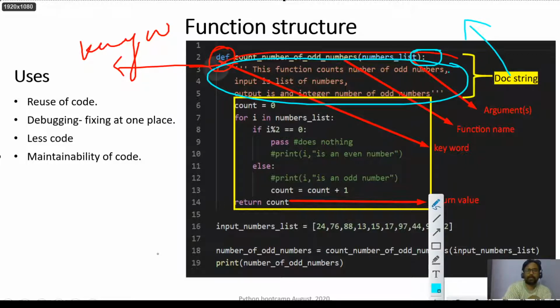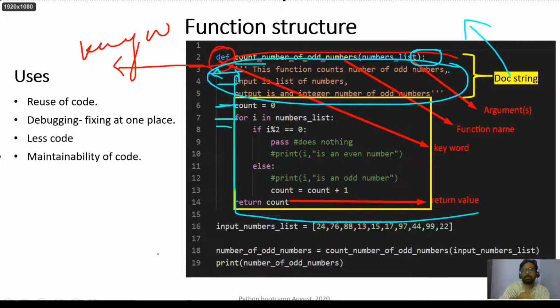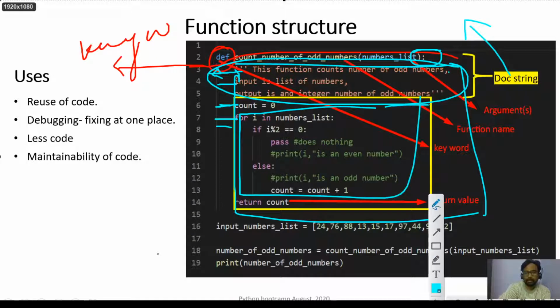So that is why you need to have consistent spaces, 3 spaces or 4 spaces or a tab, just to tell that this belongs to the function block. And inside that function block you can simply write any code that is the core logic, and after doing that you need to return something.